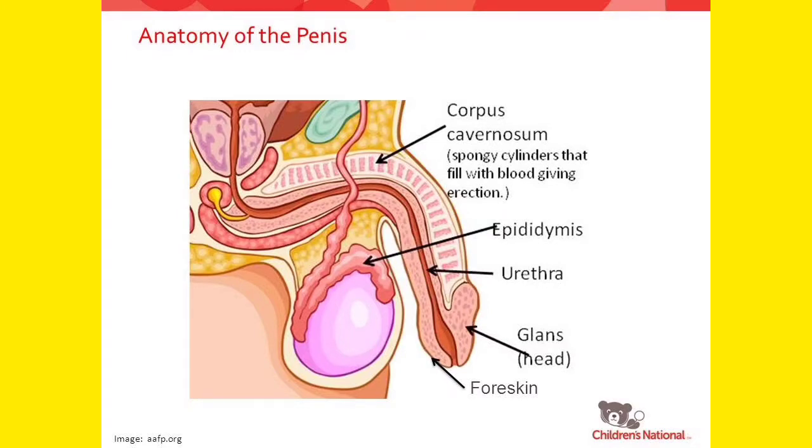Whenever sperm is produced in the testis, these sperm need to be carried out. This is done with the help of the epididymis. It has the cauda epididymis, body epididymis, and caput epididymis, which is the head of the epididymis. All these parts I will discuss later, but in this video I am telling the short anatomy of the penis.